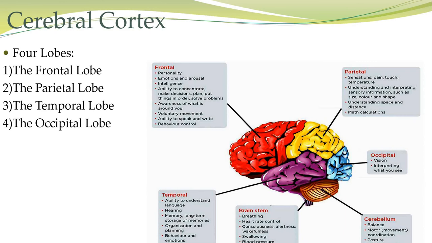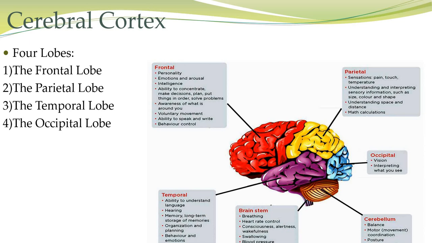Psychologists and physiologists have tried to identify specific functions associated with specific brain structures. Now they have found that no activity of the brain is performed only by a single part of the cortex. Normally, other parts are involved. But it is also correct that there is some localization of function. That is, a particular part of the cortex plays a more important role than the other parts.